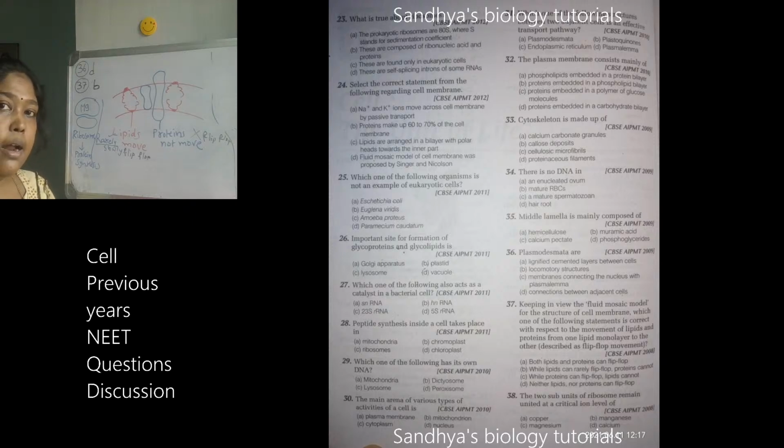And for the chlorophyll, iron is also responsible to synthesize it. But here, the iron option is not there. So, magnesium will be the correct answer. For the formation of chlorophyll, iron is also required in some amount. Okay. So, the 38th option is C. Hope you are taking notes of this. 38th is C. 37th is D.